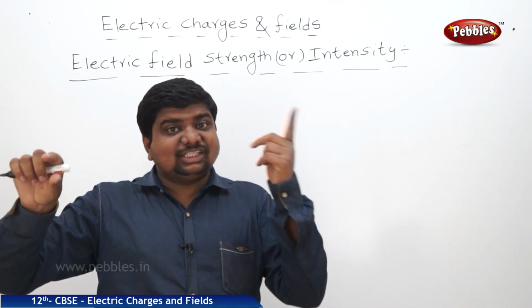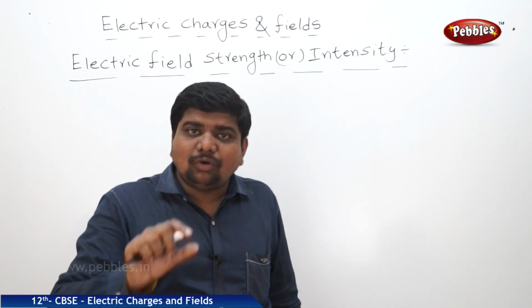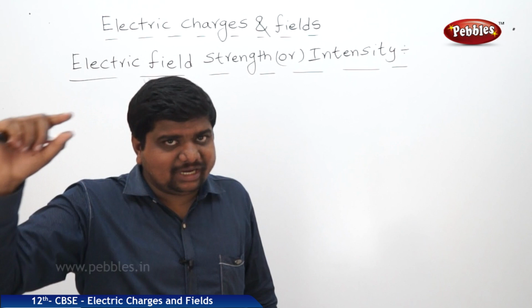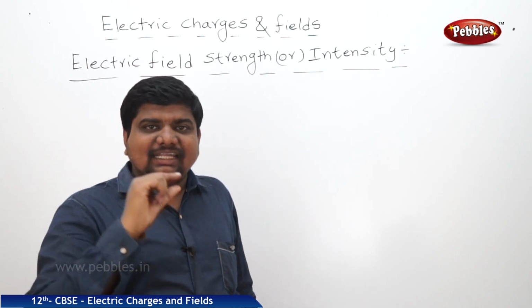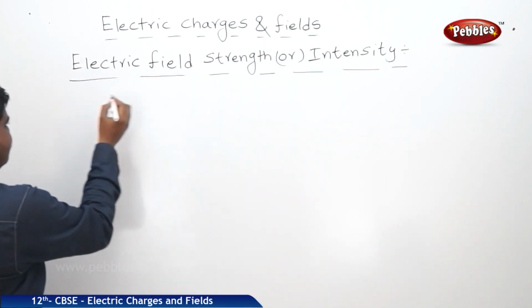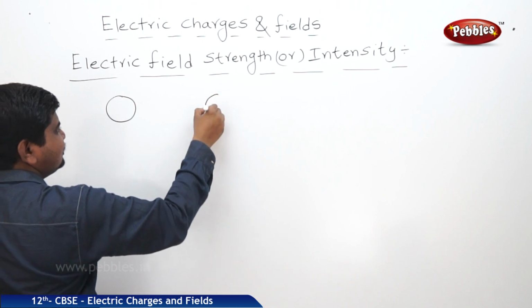The test charge is experiencing any one of the forces. The amount of force experienced by the test charge at a given point is called electric field intensity or electric field strength. Listen carefully. This is the source charge, this is the test charge.